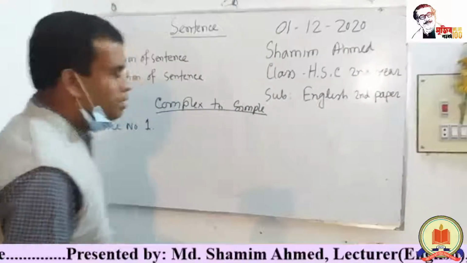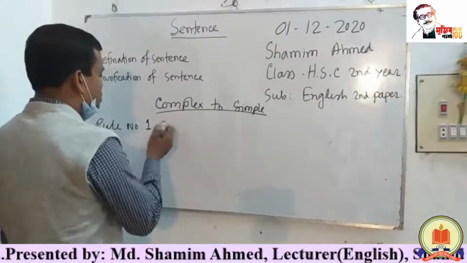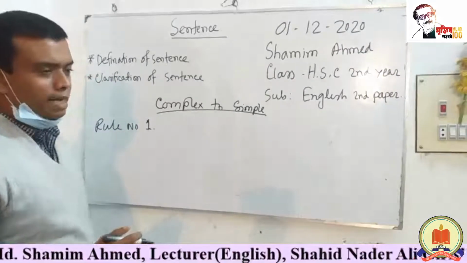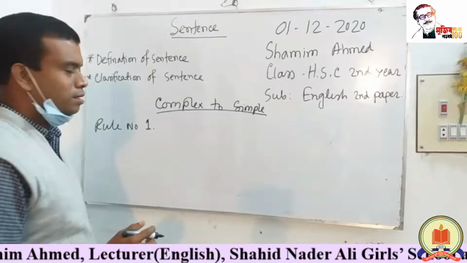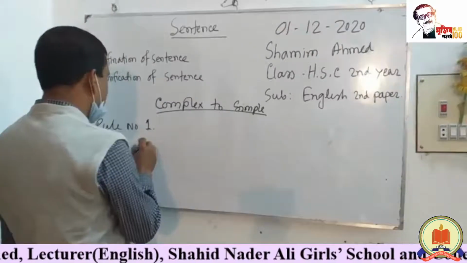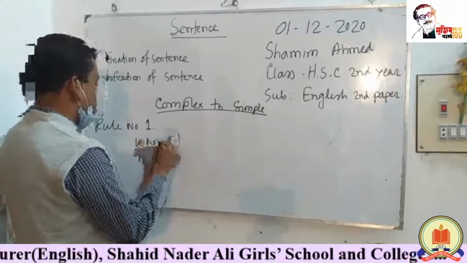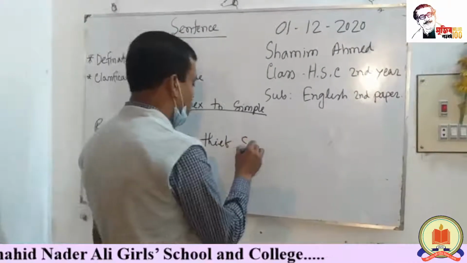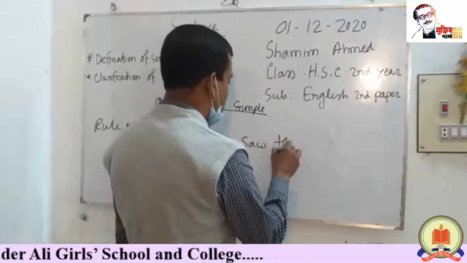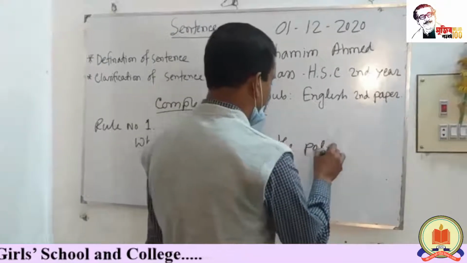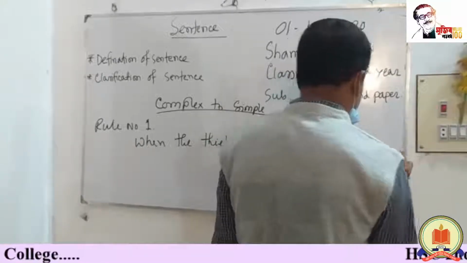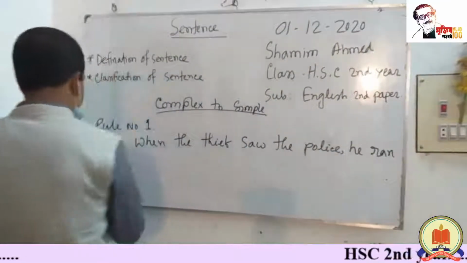Firstly, we use verb plus ing. For example, when the thief saw the police, he ran away.